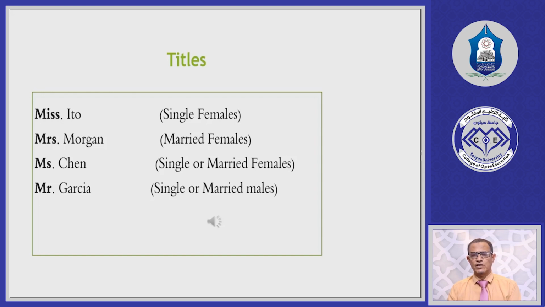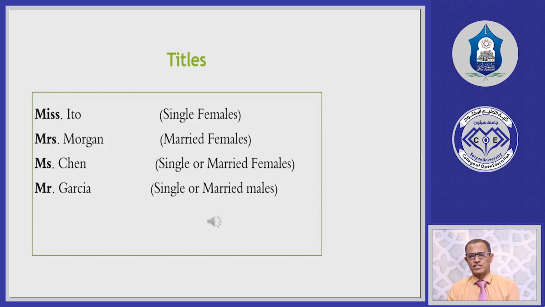Miss here is a title given to unmarried females, so single females. That means a female who is not married. You can say Miss Eto, Miss Aisha. So you can recognize that she is not married because she has the title Miss.